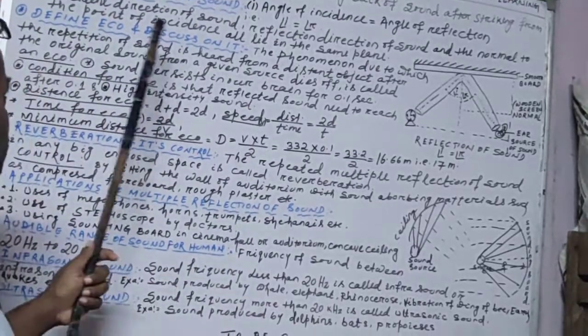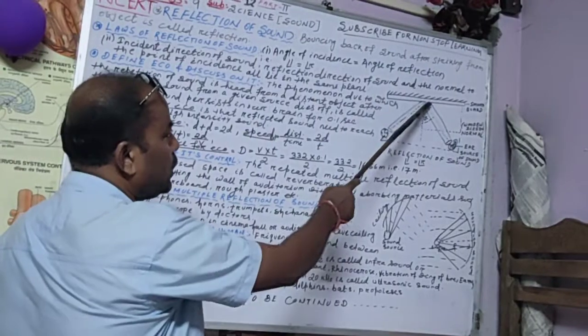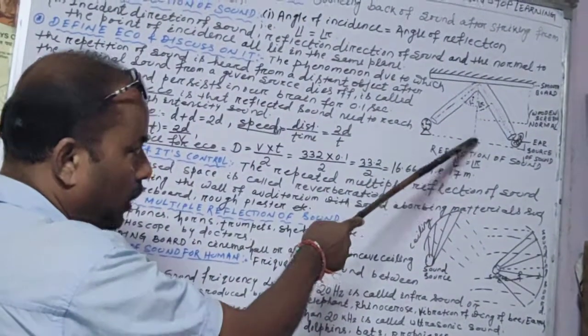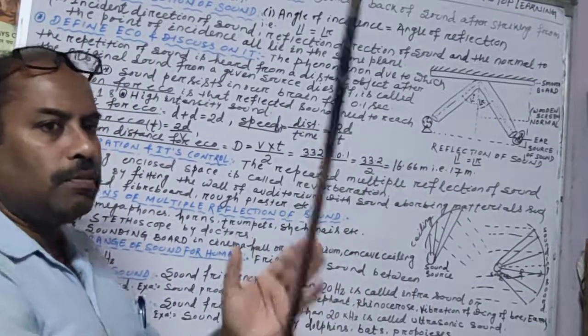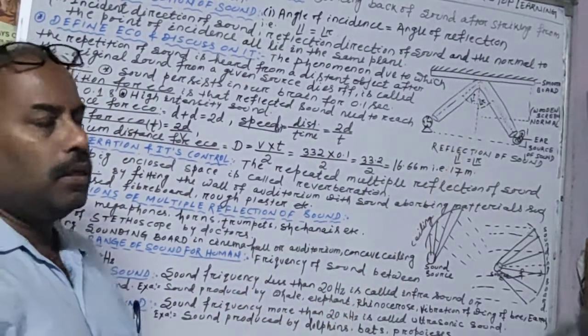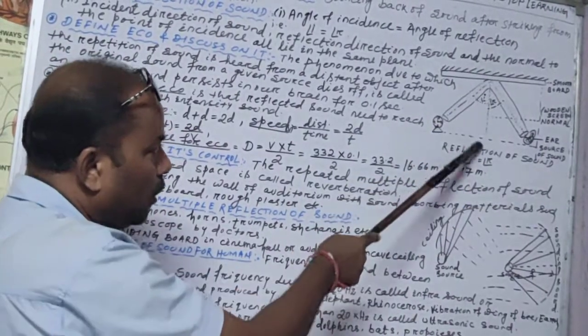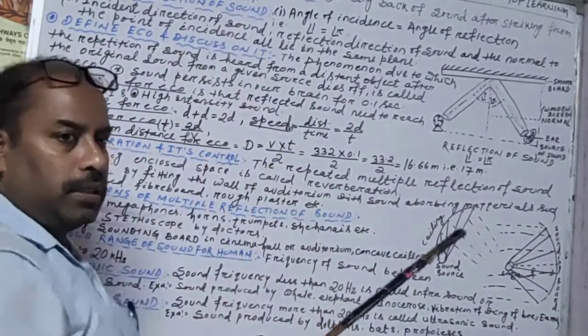Now, the second law of reflection of sound. This is the incident sound. This is the reflected sound, and this is the normal. That is known as the wooden screen. All the directions will be on the same side of the plane. The incident direction, the reflection direction, and the normal will lie in this direction only. Never will it go in that direction.